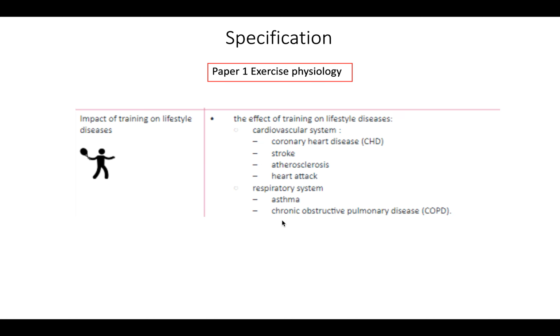So what we need to be aware of is the effect of training on lifestyle diseases such as cardiovascular diseases and respiratory diseases. For the cardiovascular, we're going to be looking at coronary heart disease, stroke, atherosclerosis, and heart attack, and for the respiratory system we're going to be looking at asthma and chronic obstructive pulmonary disease.